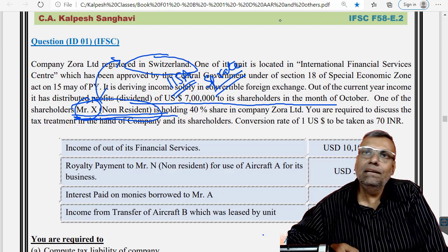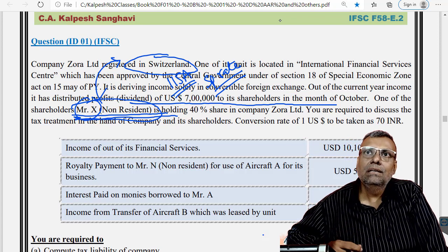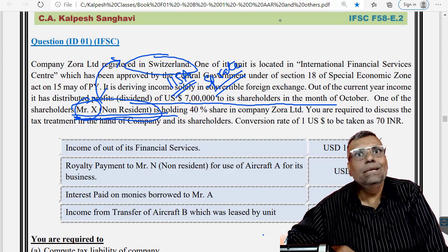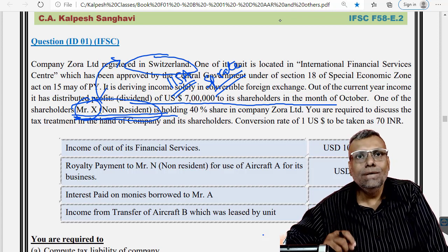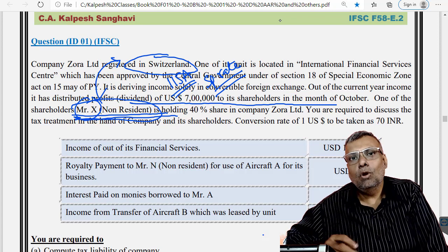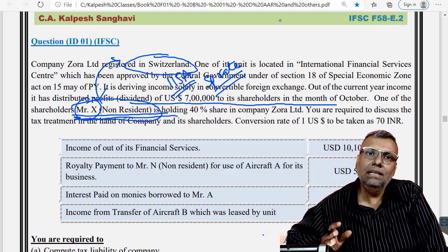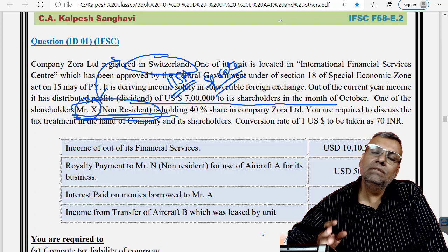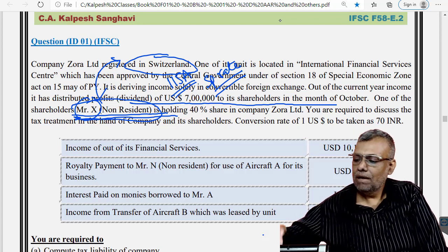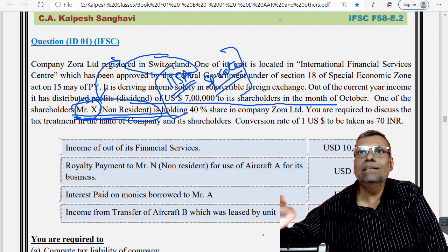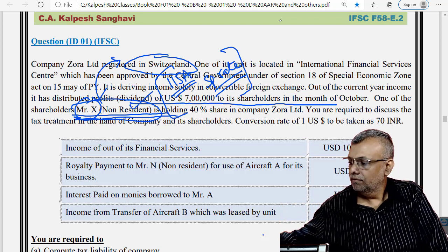So rather than saying that this is a special rate dividend, it is not at all taxable dividend. So that debate is possible. But I will go with the view that because it is a unit in IFSC, it is basically located in India, but logically it is outside India. The government gives the treatment as if it is outside India, but actually it is inside India. So I will go with the view that 115A, the special rate of tax, will apply for this particular dividend.